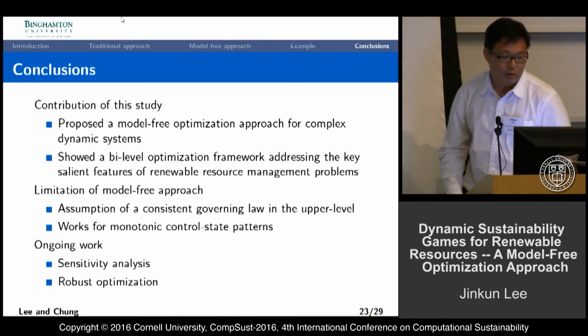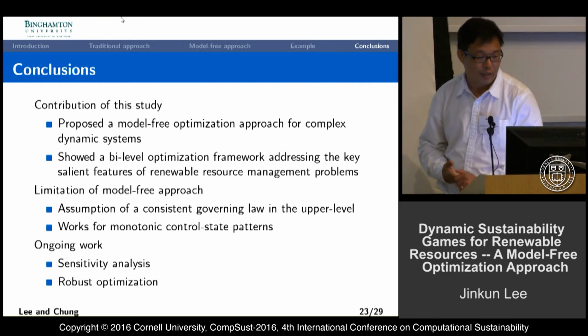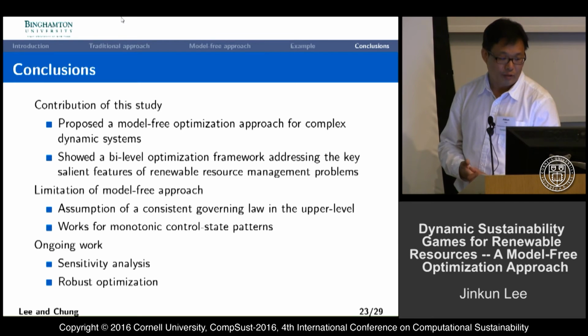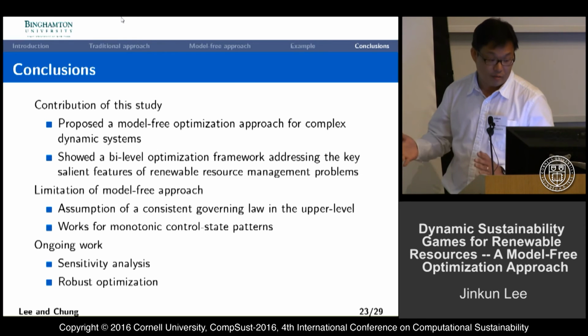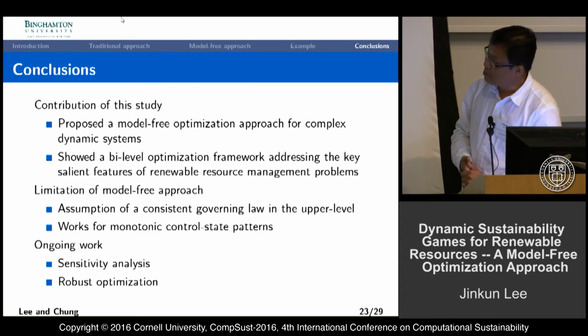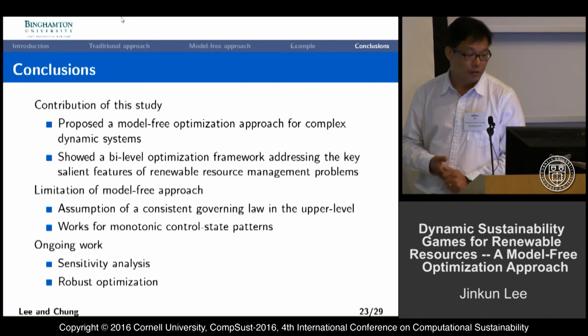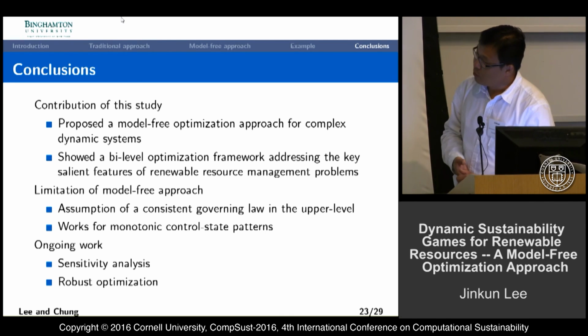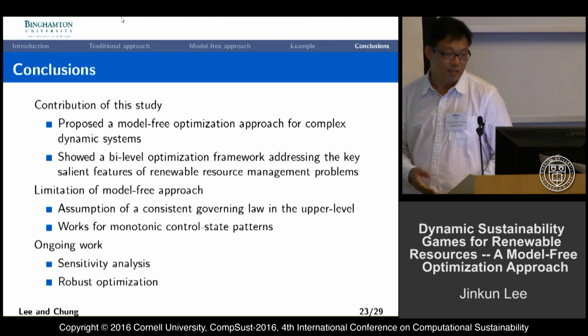So the conclusion is that we proposed a model-free optimization approach for complex dynamic problems, especially bi-level optimization problems, and showed this framework works for some renewable resource management problems. But there are still some limitations in the approach. It is not free for all. We assume it will work with a consistent governing law in the upper level and for monotonic control-state patterns. If there is an inflection point or a concave or convex curve, this model-free approach may not converge to the final solution. We are still working on the sensitivity analysis of this renewable market problem and also on robust optimization, but this is what we prepared for today's presentation. Thank you. Thank you very much.